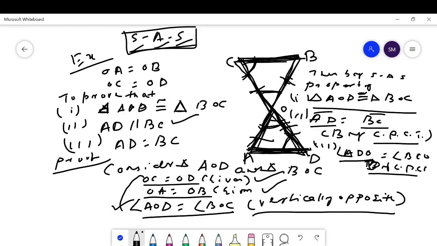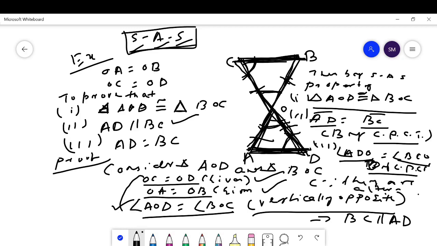Here angle ADO is equal to angle BCO by CPCT. Since they are alternate angles, this implies that BC is parallel to AD.